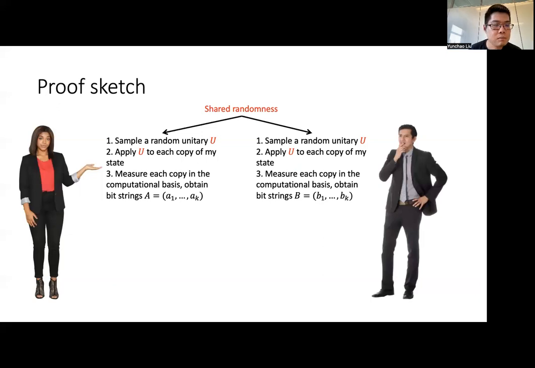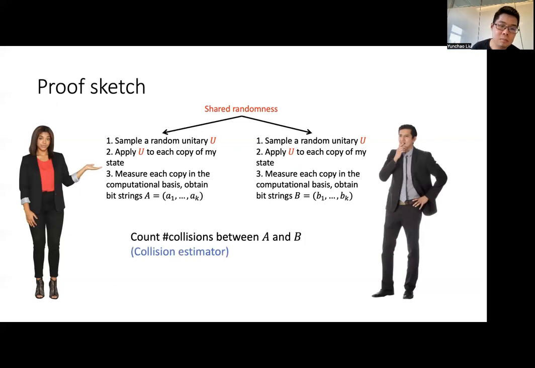Next, Alice and Bob apply this same unitary U to each copy of their states. Then they measure each copy of their states in the computational basis and obtain a set of bit strings.